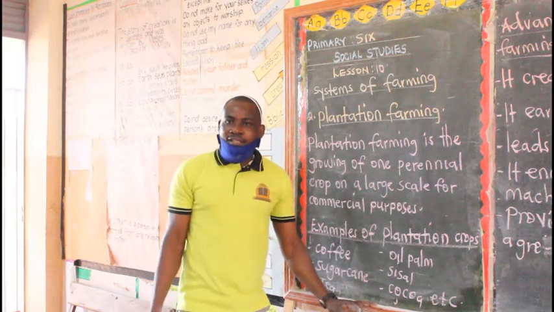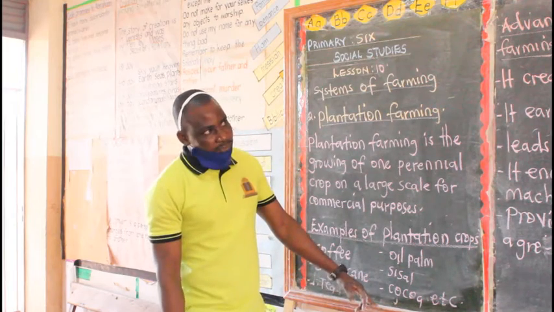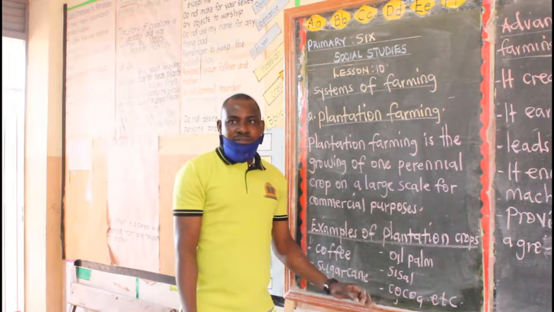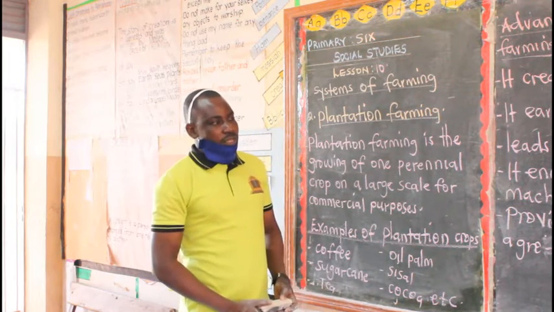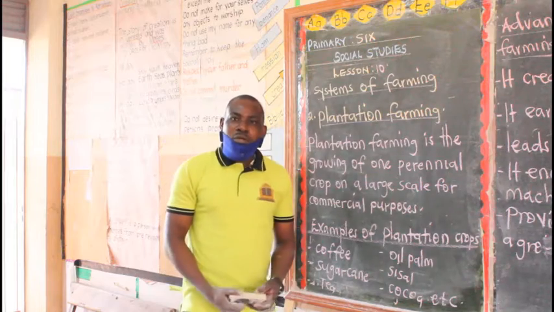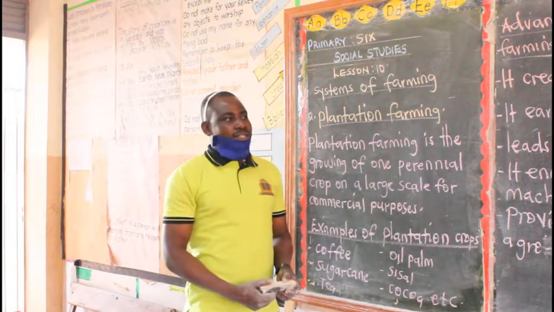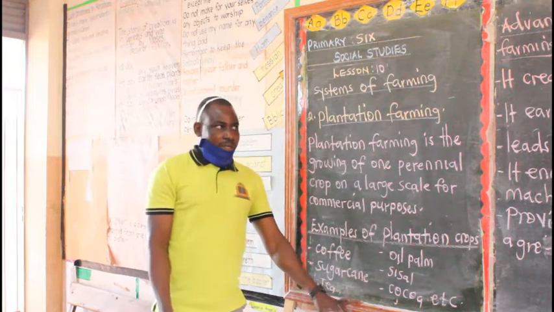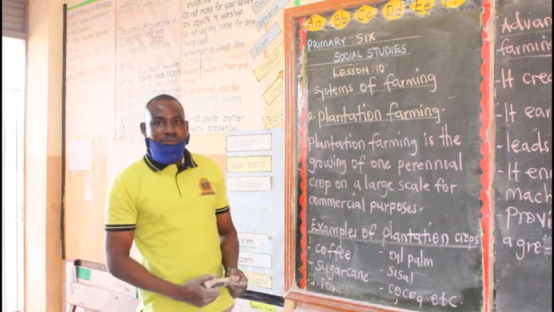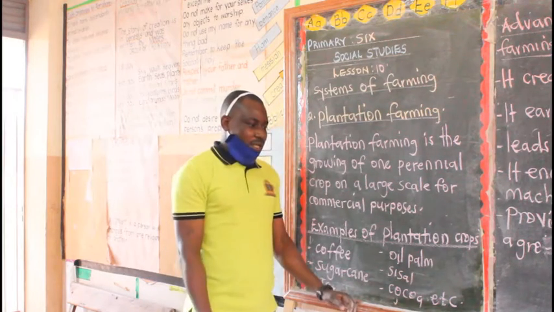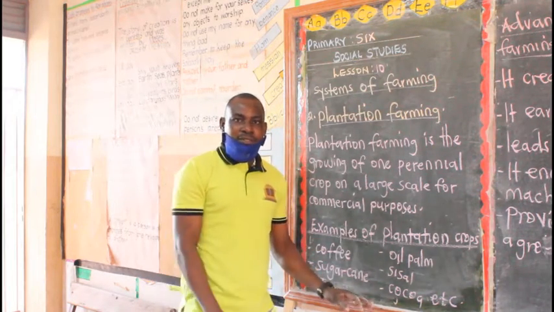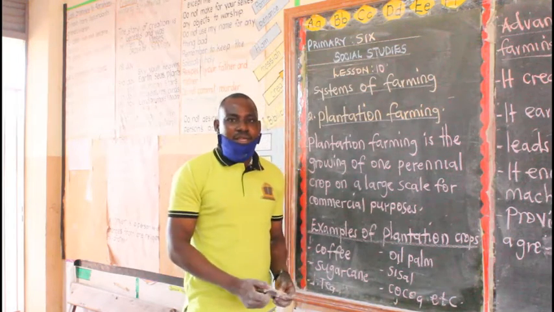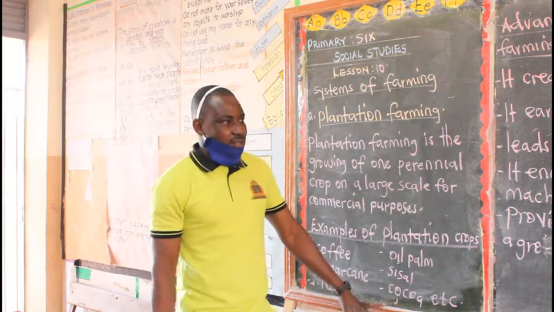Then I gave you an assignment of looking for the solutions to the problems that are facing farmers in Uganda. So I want to appreciate those ones who are able to get the solutions to the challenges that we mentioned about farming. Then we also went ahead and looked at the systems of farming. I told you that we have 3 systems of farming: 1, subsistence farming, 2, mixed farming, and also plantation farming.